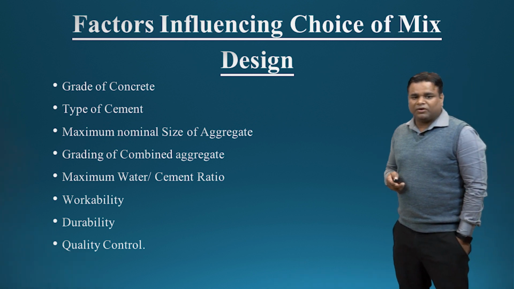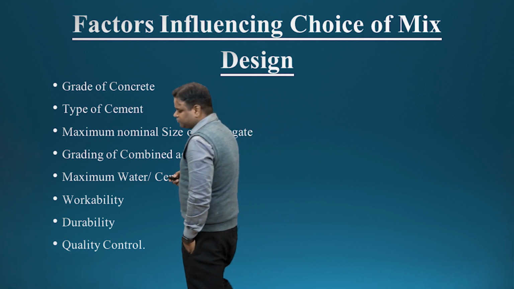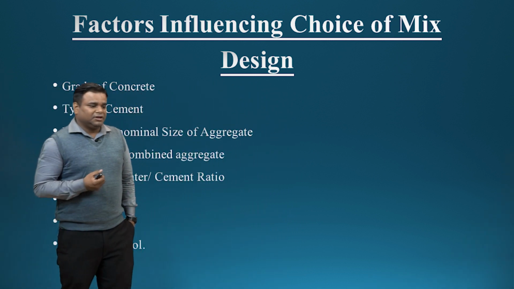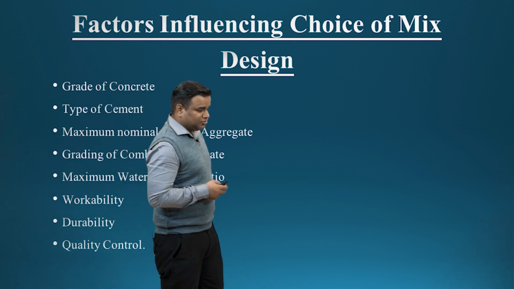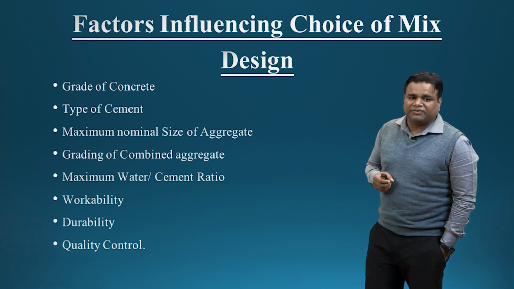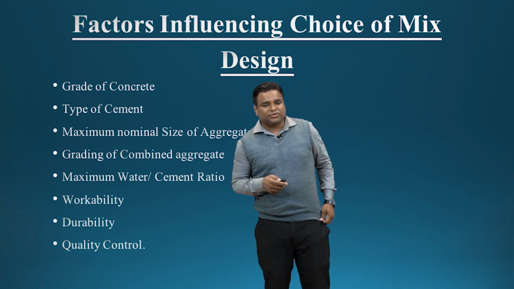Second, the grading of the combined aggregate. Grading of aggregate is also very important. If you are using single size aggregate, the packing density of concrete is not good. So to get the packing density of the concrete, we have to use graded aggregate. Then the maximum water cement ratio is very important.